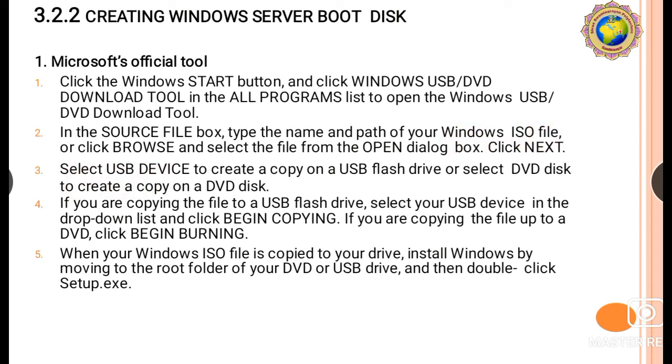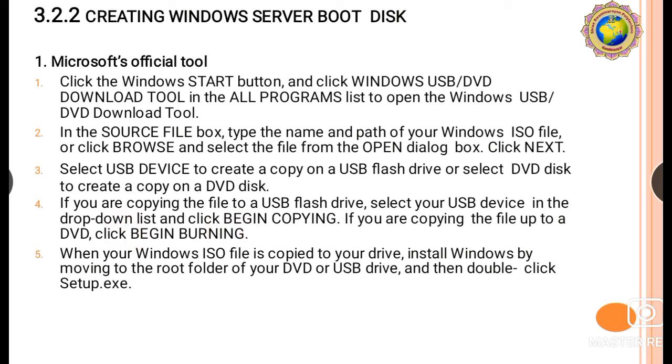Then select USB device to create a copy on a USB flash drive, or select DVD to create a copy on a DVD disk. If you are copying the file to a USB flash drive, then select your USB device in the drop down list and then click Begin Copying. If you are copying the file to a DVD, then click Begin Burning.